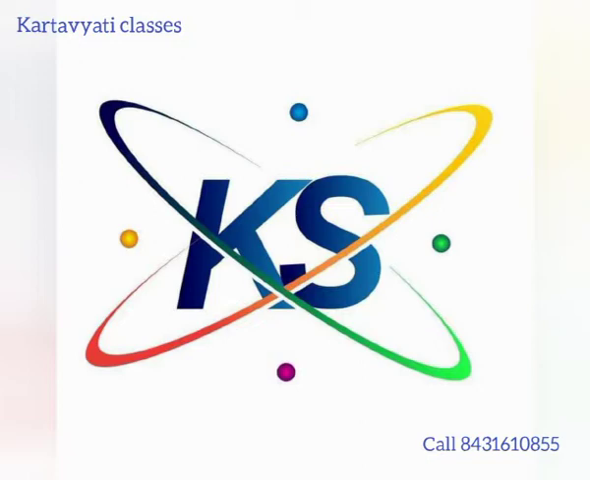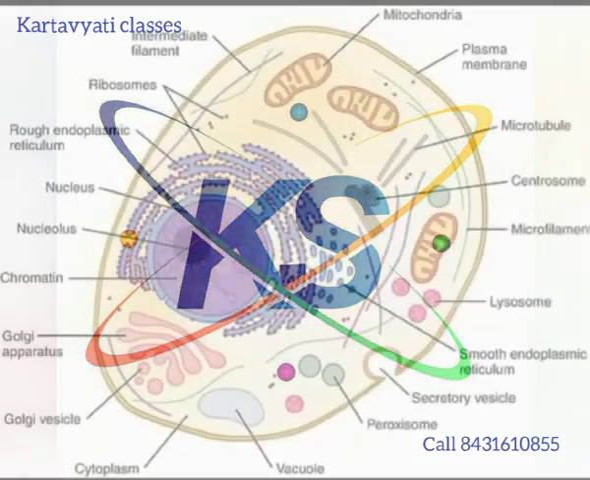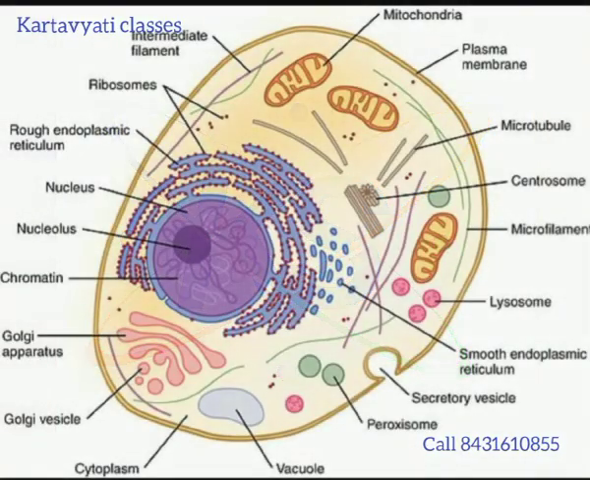Today we will discuss the different parts and the different organelles present inside the cell. There are two kinds of cell: one is plant cell, one is animal cell. In both cells there are three important parts: one is the outer covering, the second is the middle part, and the third is the center.